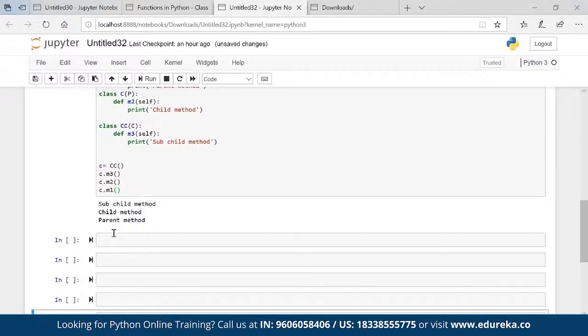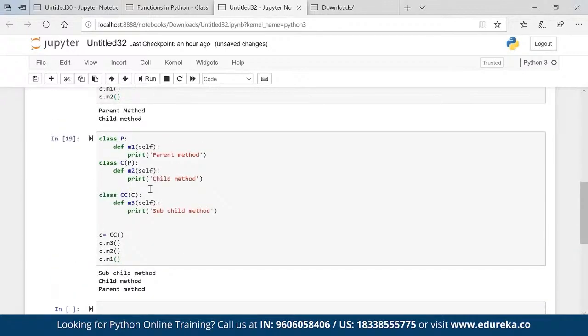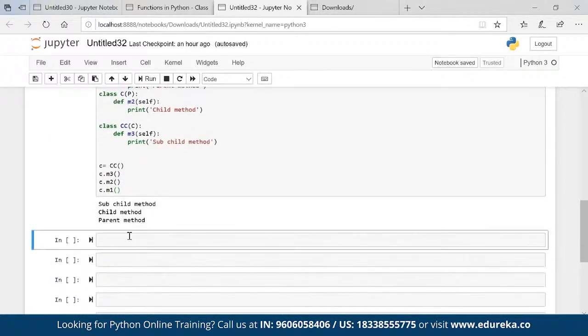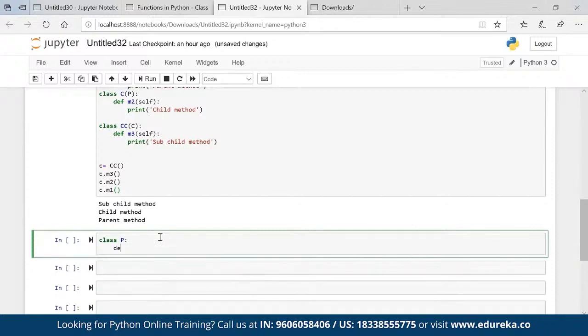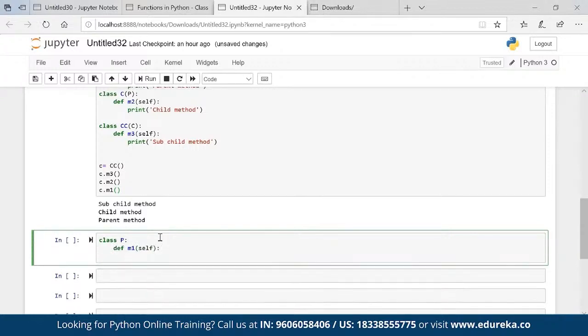There is no limit. I can have multiple relations, but in industry standard, we prefer to go with maximum 6 to 7 multi-level basically. Now I'm talking about hierarchical inheritance. Class P. I have two childs, right? I am a parent. I have two childs. So def M1 self print parent method.